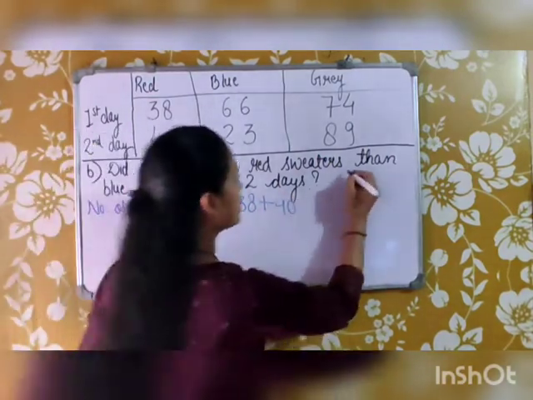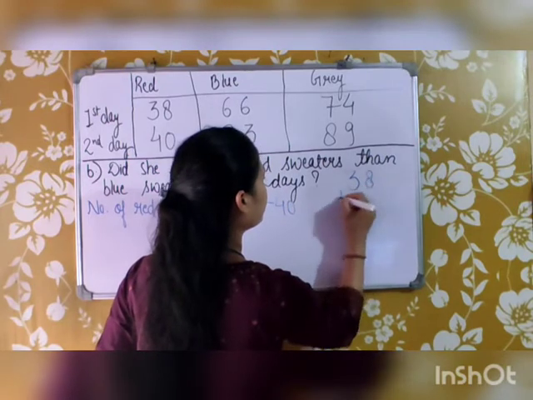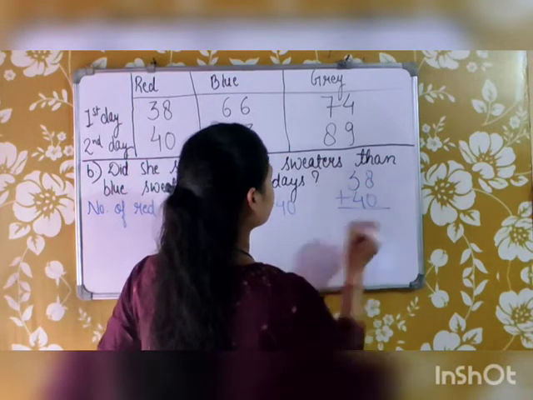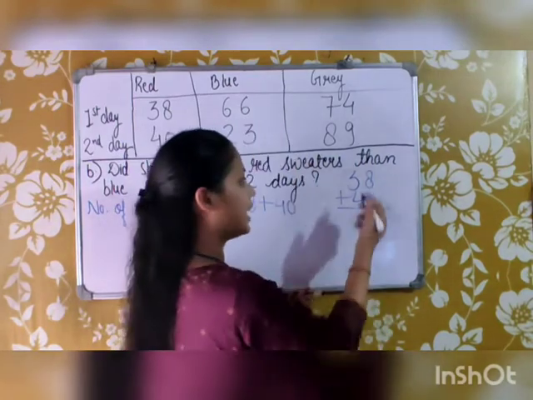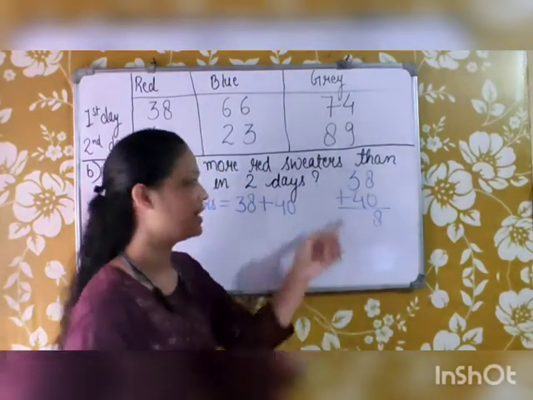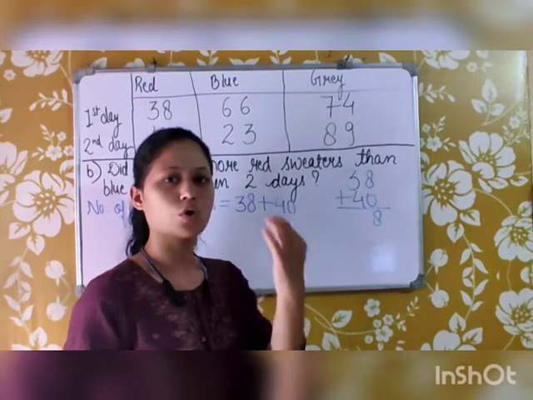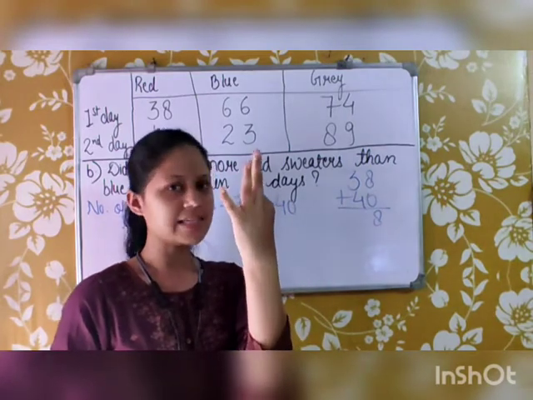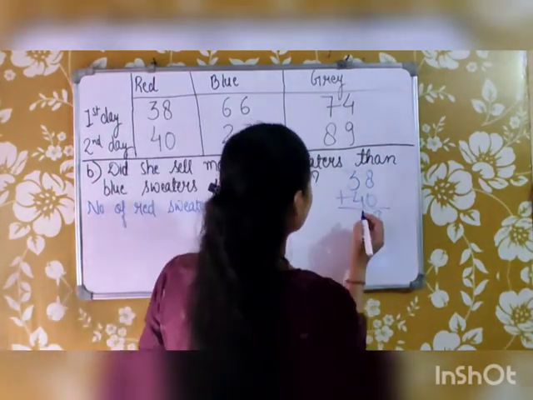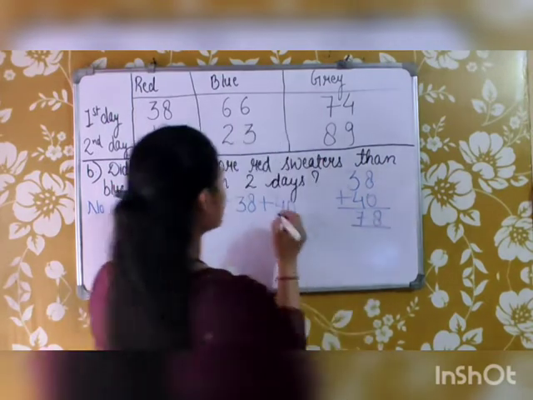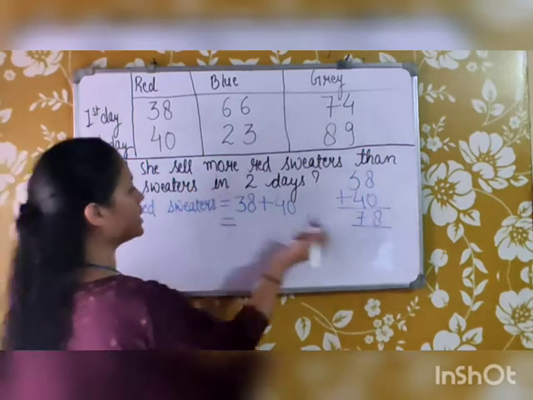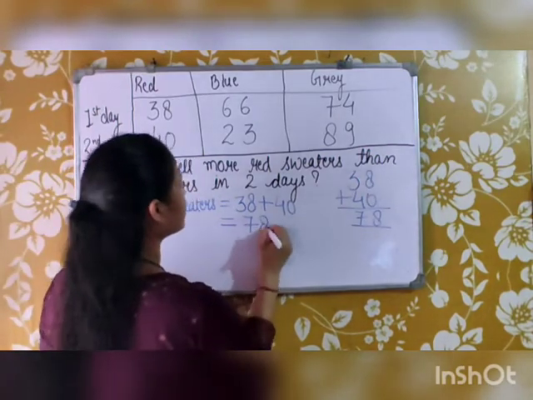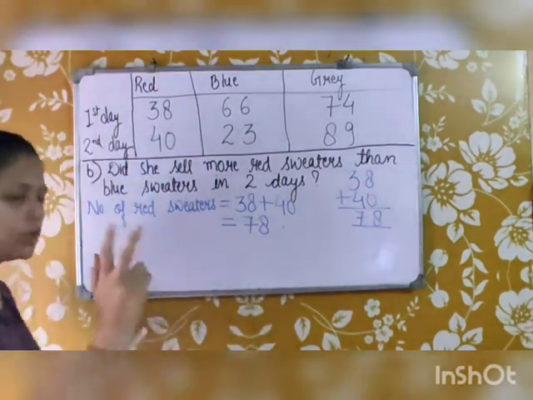So, 38 plus 40. Let's do it here. 8 plus 0 is your 8. And 3 plus 4: 4 is already here, we have to add 3. So, 5, 6 and 7. 4 plus 3 is 7. So, the number of red sweaters that were sold in the 2 days is 78. 78 red sweaters were sold in 2 days.